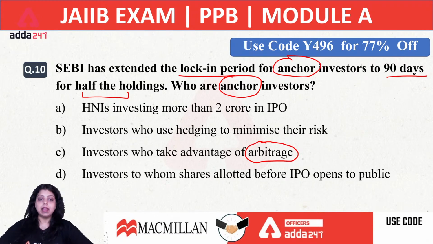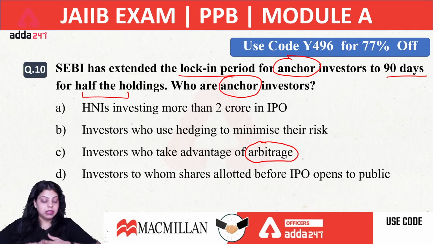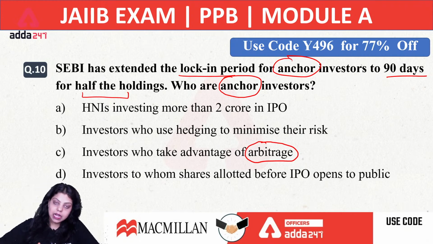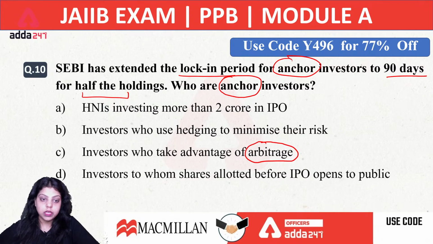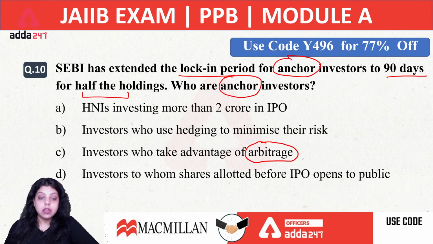Let's say, for example, I have purchased shares in the primary market, when the company has issued a new issue, at, let's say, 500 rupees per share. As soon as the company is listed on the stock exchange, the value of the share rises. Now the 500 rupee share becomes a 1000 rupee share.